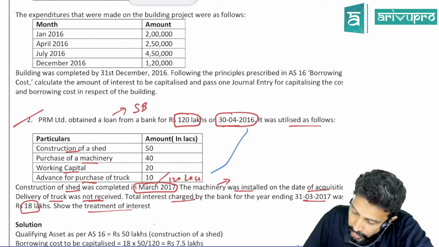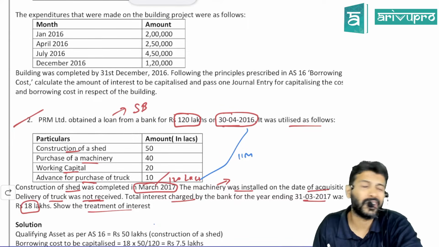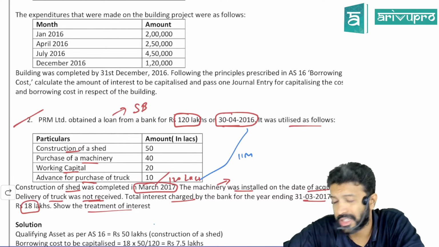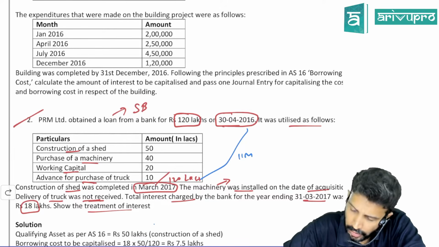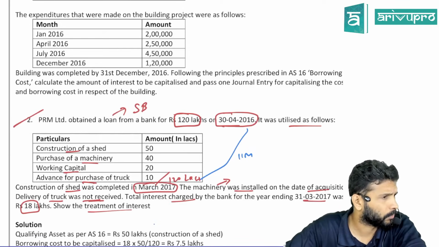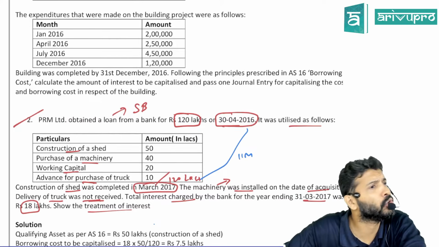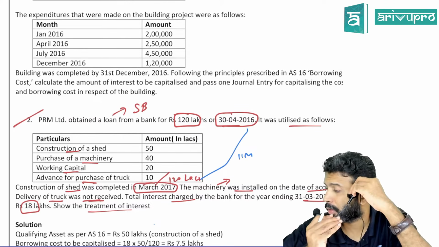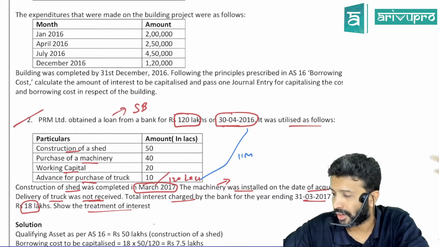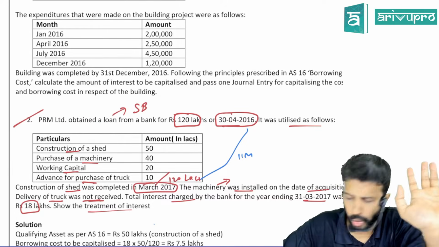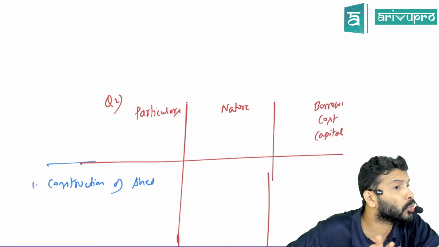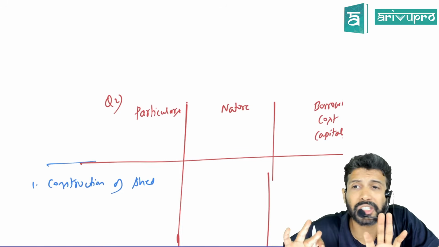So if you count from here to here, that's about 11 months. So generally we take 12 months to be substantial period of time. But is that 12 months a hardcore number or can you take less also? Less also. So generally in examination, if it is closer to 12 months, like 10 months, 11 months, I say assume it as qualifying asset. But actually what the standard says is you can take lower months provided it is justifiable. You need to have reasons, but here have they given any reasons? No. But generally in a study material, they assume that closer to 11 months, 10 months and all, they assume it as qualifying asset. Any logic or just a convention?